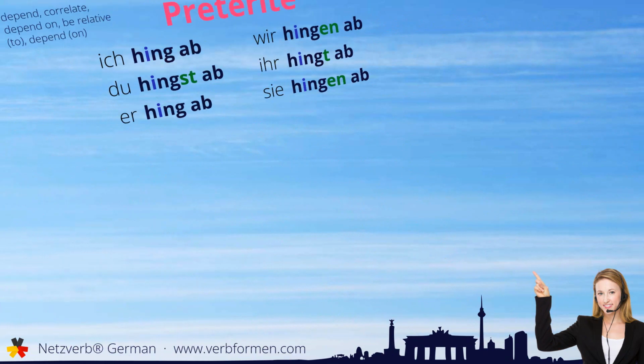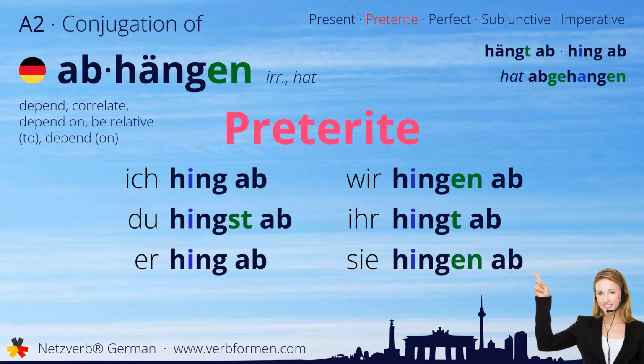Next up is the preterite. Ich hing ab. Du hingst ab. Hing ab. Wir hingen ab. Ihr hingt ab. Sie hingen ab.